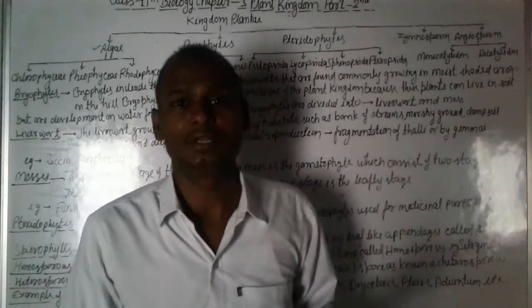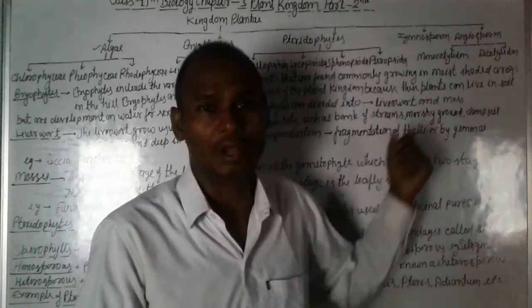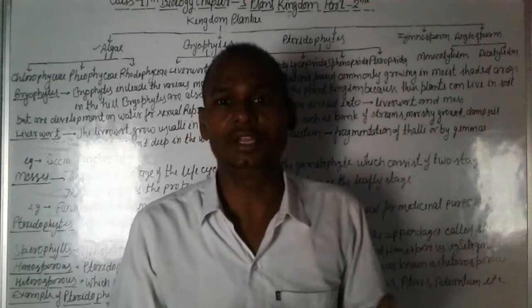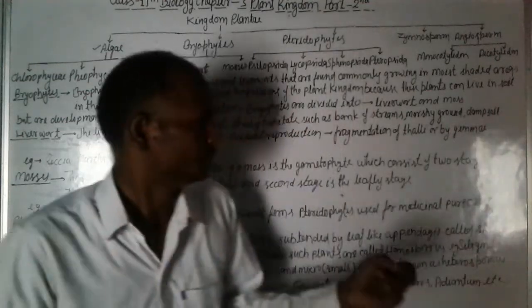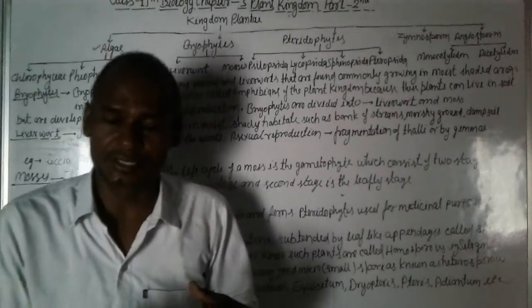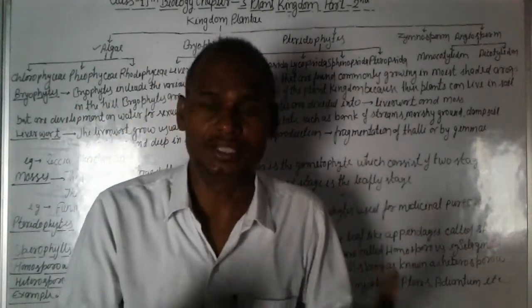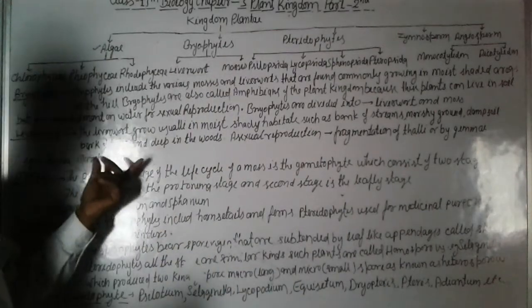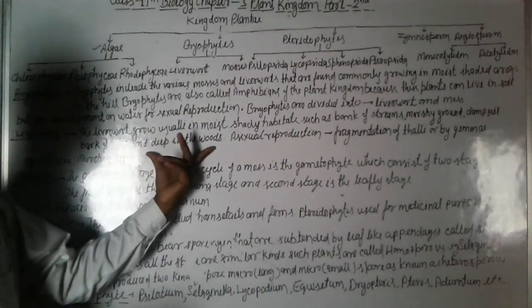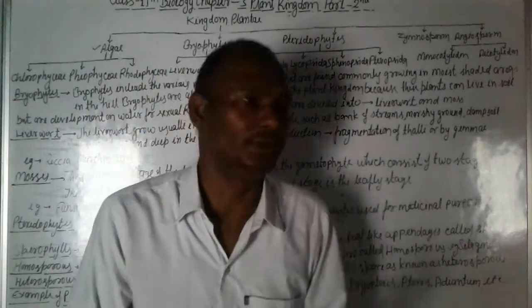Marshy ground means दलदली in Hindi, दलदली जमीन. Bark of tree means पेड़ का छाल. And deep in woods means लकड़ी जो woods है, woods के deep में.